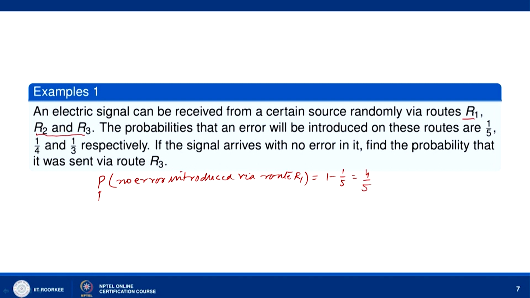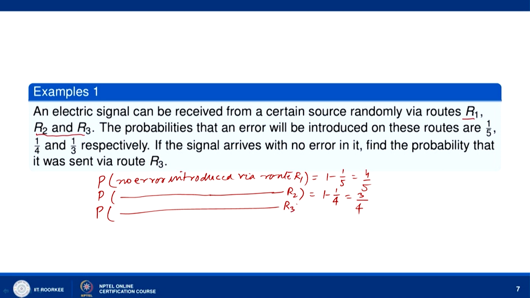Similarly, the probability that no error is introduced via route R2 will be equal to 1 minus 1 by 4, equal to 3 by 4. And similarly, the probability that no error is introduced via route R3 will be equal to 1 minus 1 by 3, equal to 2 by 3.